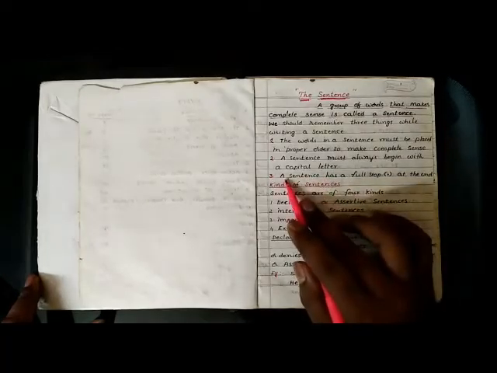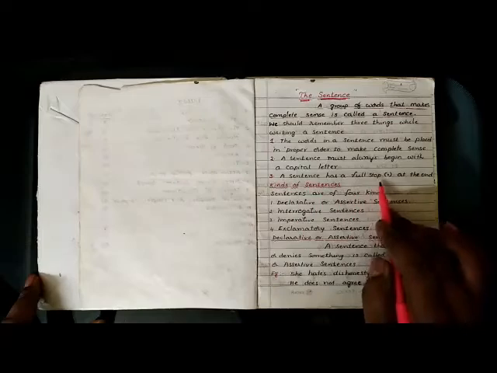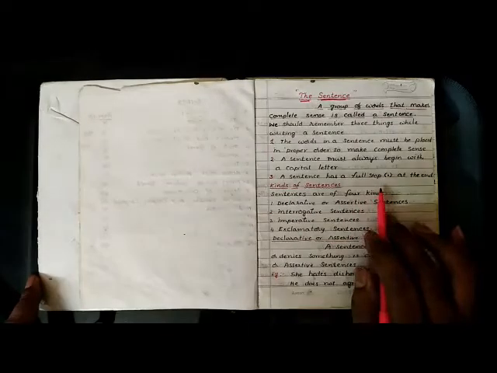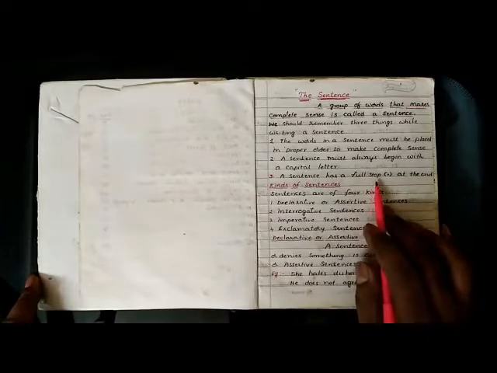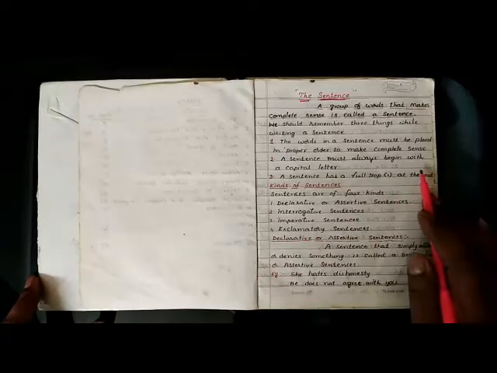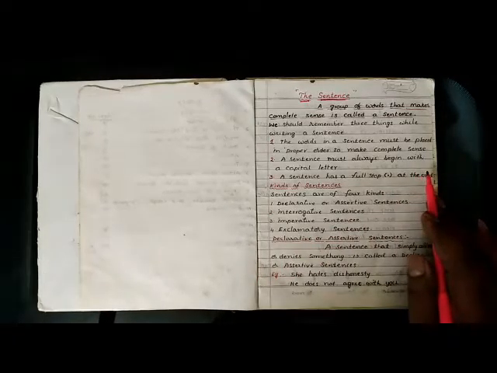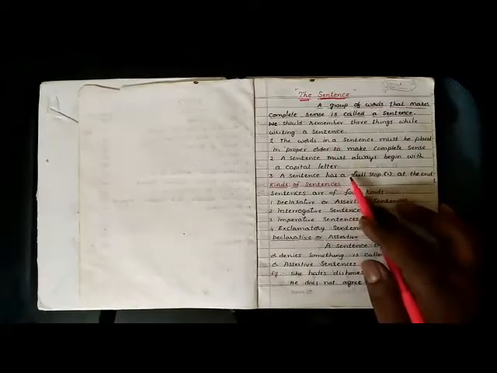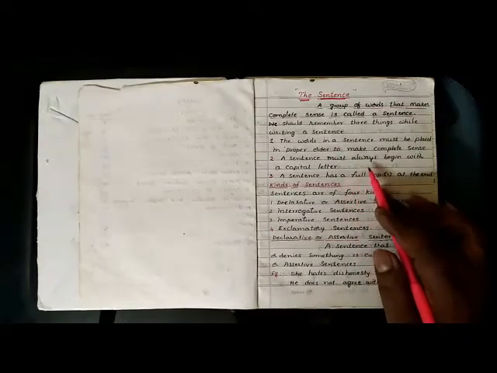See the third point, a sentence has a full stop at the end. So after completion of the sentence, we should put a full stop. Full stop shows that the sentence has completed totally. So these three things we should remember while writing a sentence.